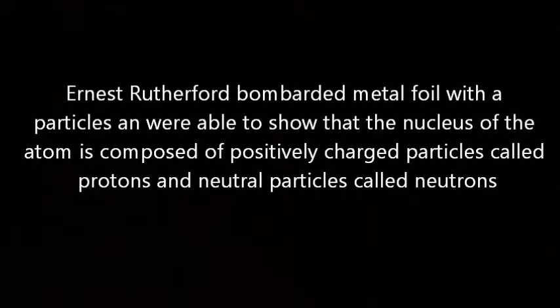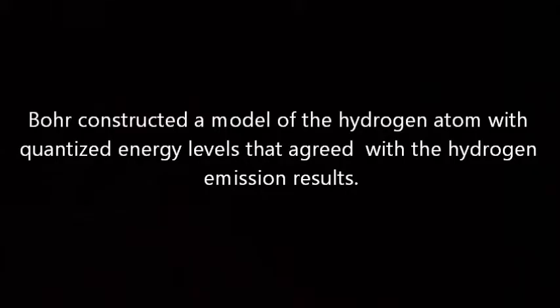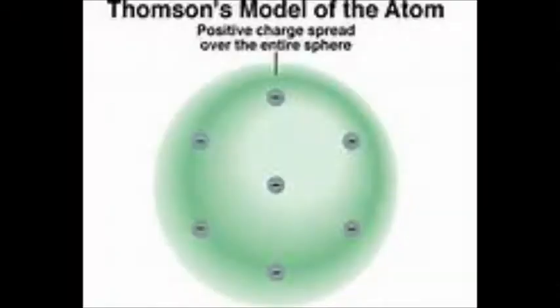Ernest Rutherford made a foil experiment with alpha particles and was able to show that the nucleus of the atom is composed of positively charged particles called protons and neutral particles called neutrons. Bohr constructed a model of the hydrogen atom with quantized energy levels that agrees with the hydrogen emission results. J.J. Thomson showed in the late 1890s that the atom of any element can be made to emit tiny negative particles. Thus he concluded that these negative particles, now called electrons.